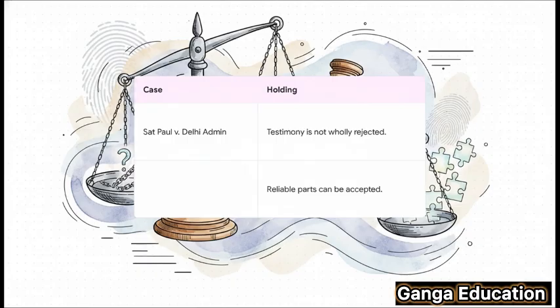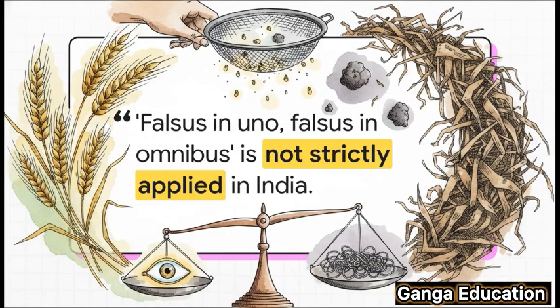No, the testimony should not be thrown out completely. The court can and should accept any part of it that seems credible and reliable. And this principle is based on a beautiful judicial philosophy. There's a Latin maxim, falsus in uno, falsus in omnibus, which means false in one thing, false in everything. But in India, our courts don't follow this strictly. Instead, the court's job is seen as separating the wheat from the chaff, or in this case, the truth from the lie.